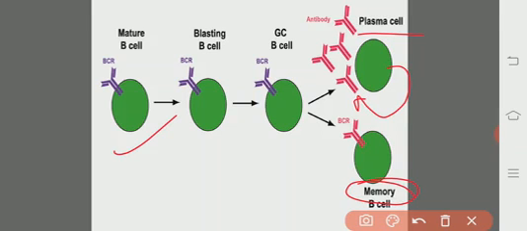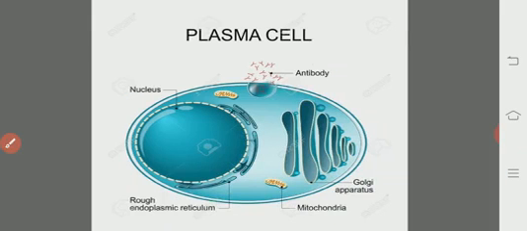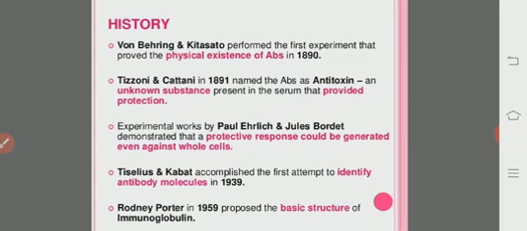So this is the surface receptor of the parent B cell, and this is responsible for the identification of the foreign invader or antigen, and the same kind of antibodies are produced against the antigen. So the plasma cell is nothing but the matured B cell.